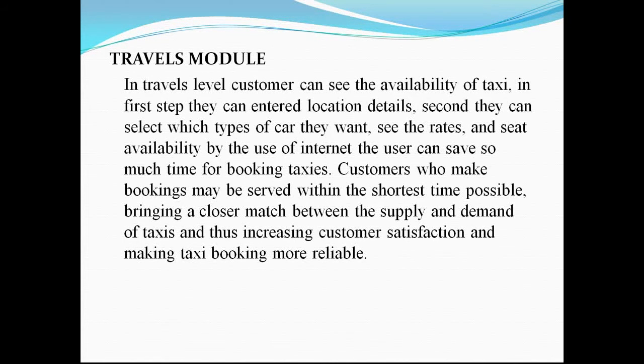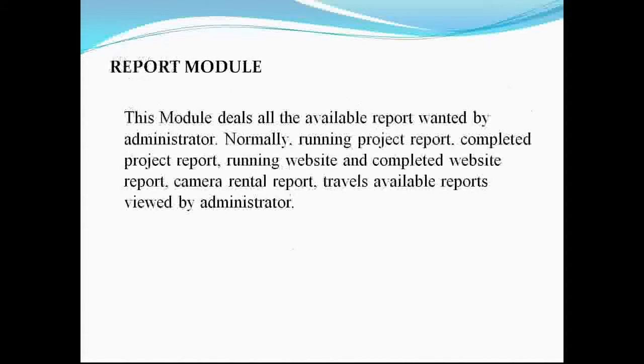Travel module. In travels, the customer can see the availability of taxis. In the first step, they can enter the location details. Second, they can select which type of car they want, and see the rates and seat availability using the internet. The user can save a lot of information when booking taxis and so on. Report module. This module deals with the availability report wanted by the administrator. Nothing more needs to be explained about this module.